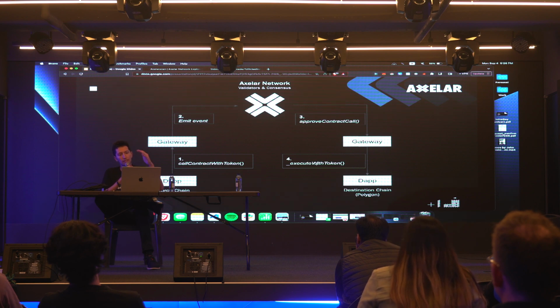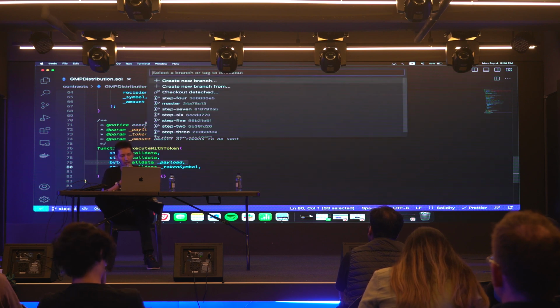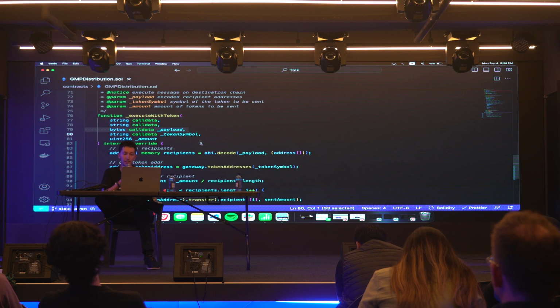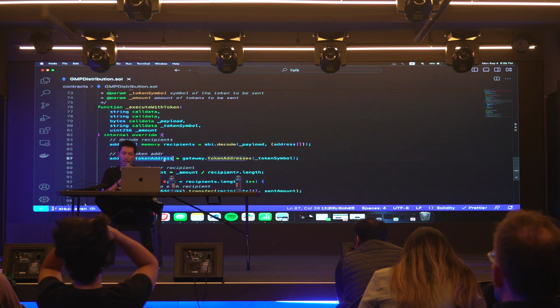So at this point, when this function gets called, we're on the other side of our transaction, and we're going to have received an ERC20 token and a message. The only really important parameter you need to know is the payload. If anyone can guess what it is, that is going to be our message, our list of addresses that we passed in. And then our final step here is we decode the message, so now we have our list of recipients. We grab our token address again.